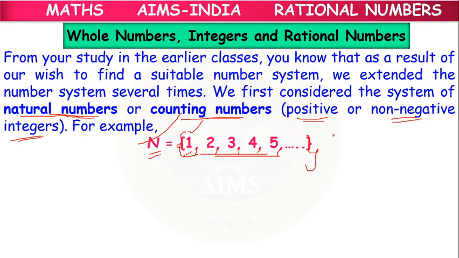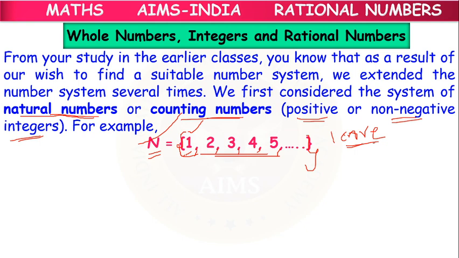Because if we say 1 crore is the largest natural number, and we add 1 to it, what will it become? 1 crore 1. Like that, if we take any bigger number and add 1, the next bigger number will come.